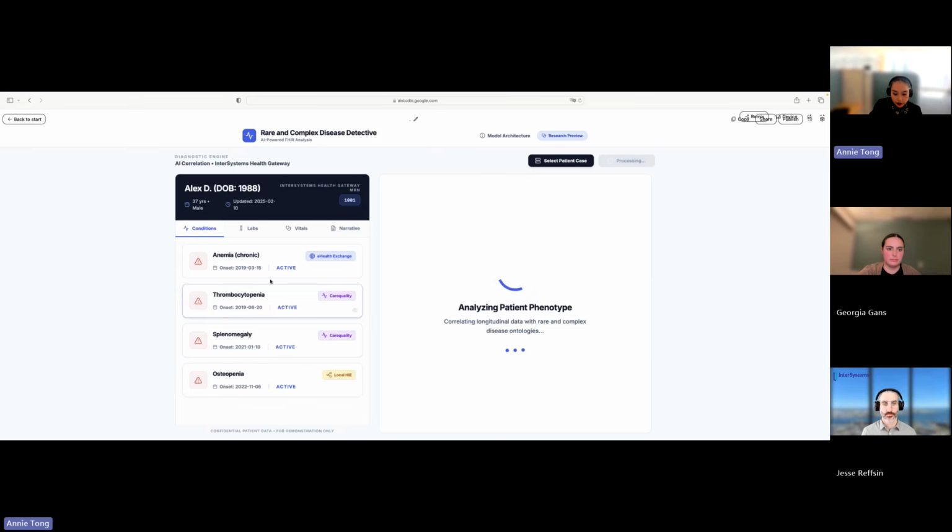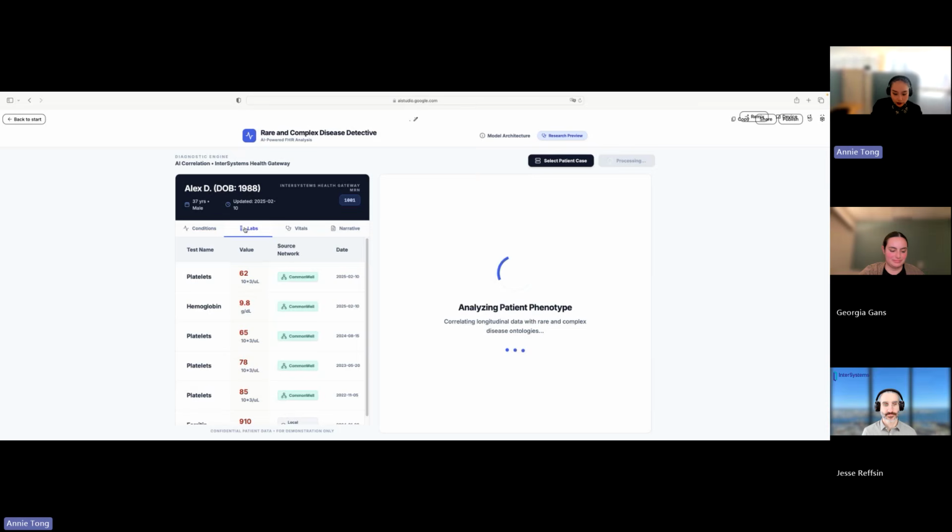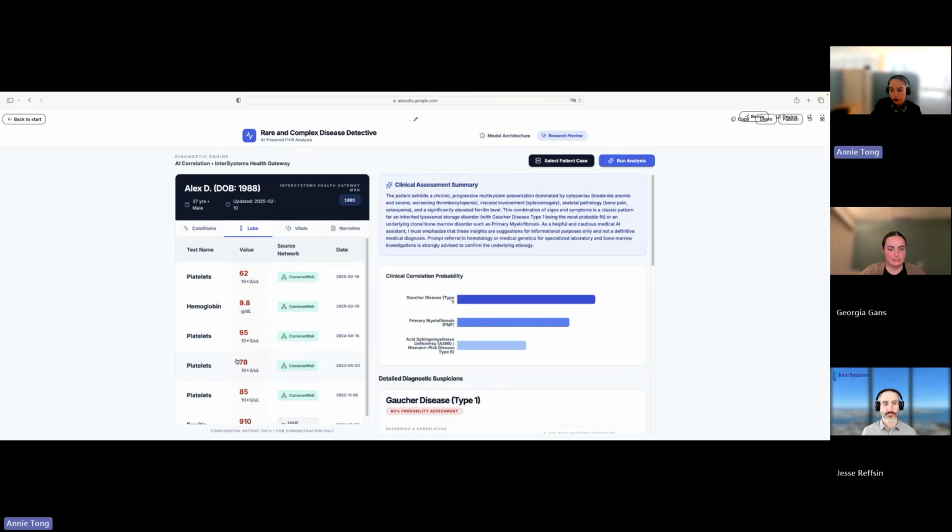So we can see that nothing looks exotic at first glance. It looks pretty normal. We see some chronic anemia. We see splenomegaly. And if I move over to the lab section, we can also see persistently low platelets. Each of these findings is pretty common on its own. What's different is that I'm seeing a broader history, including care that happened outside of my own health system.